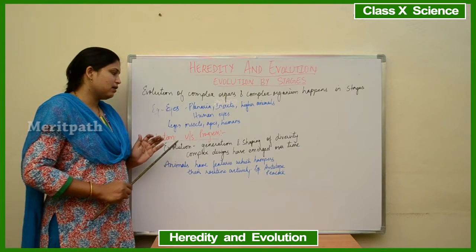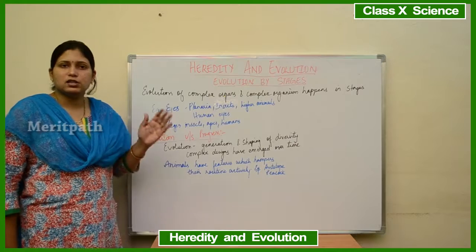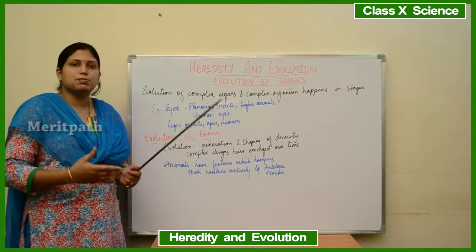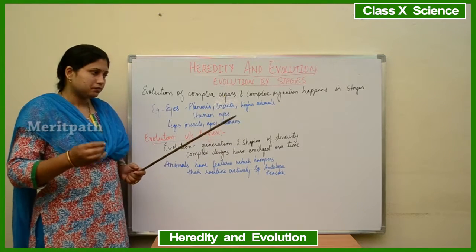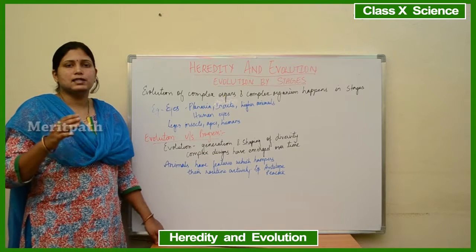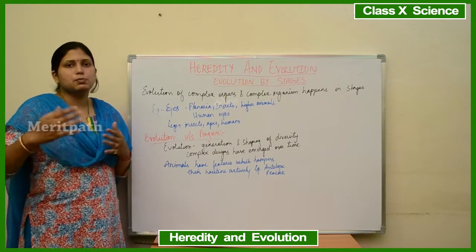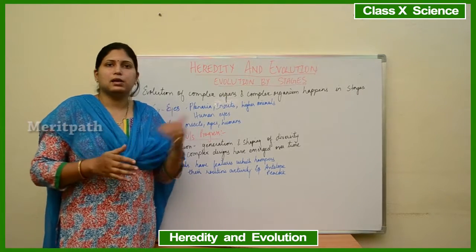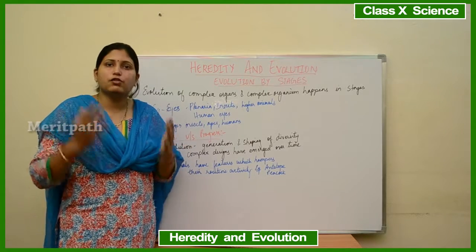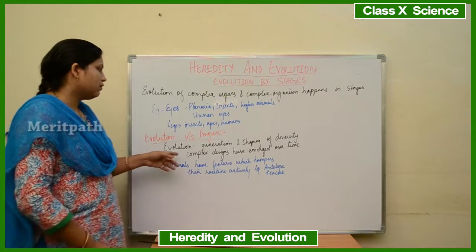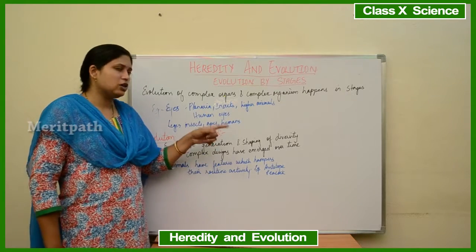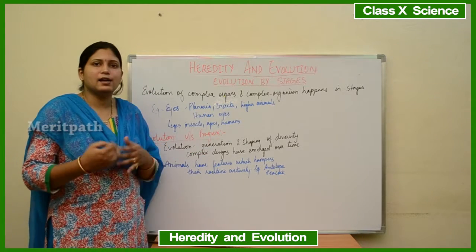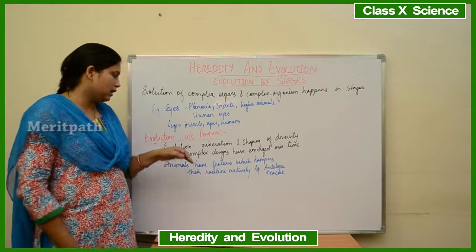Now let's see how evolution is related to progress. Evolution is definitely not related to progress. It is not that because evolution is happening, the species or that organism is progressing as well. Because today some new species have evolved, that doesn't mean the old species is waste or of no longer use. It is nothing like that. Evolution is nothing but the generation and shaping of diversity. Diversity means the variety of life forms. So the generation and shaping of the variety of life forms is only evolution.